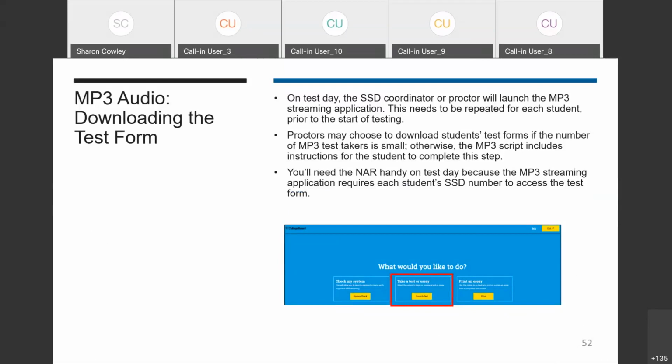You'll need the NAR handy on test day because the MP3 streaming application requires each student's SSD number to access the test form. When testing is complete, all test content will be automatically removed from the computers, and the application can remain installed for future College Board testing.